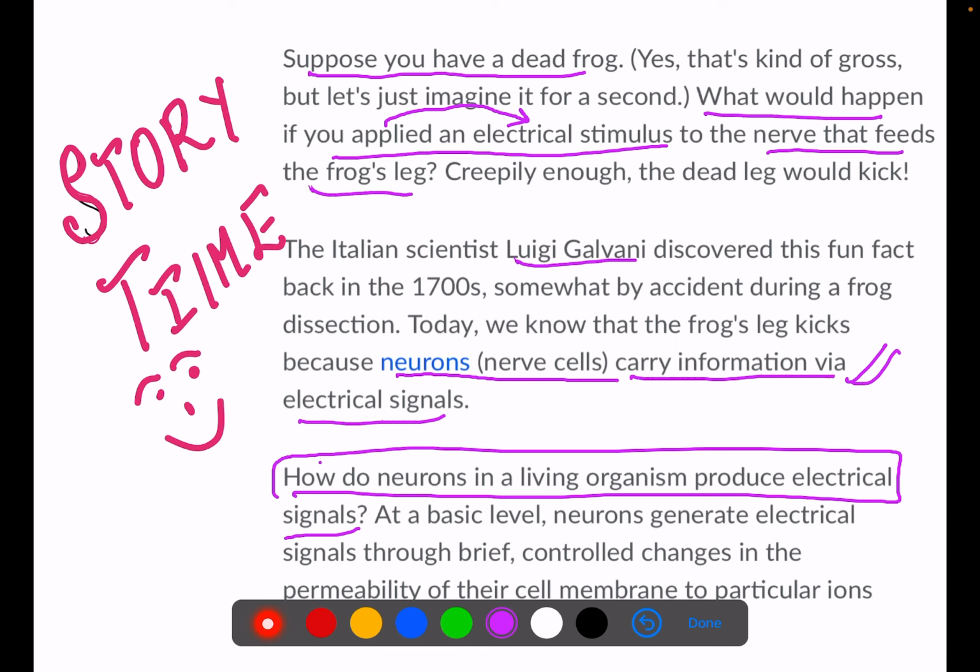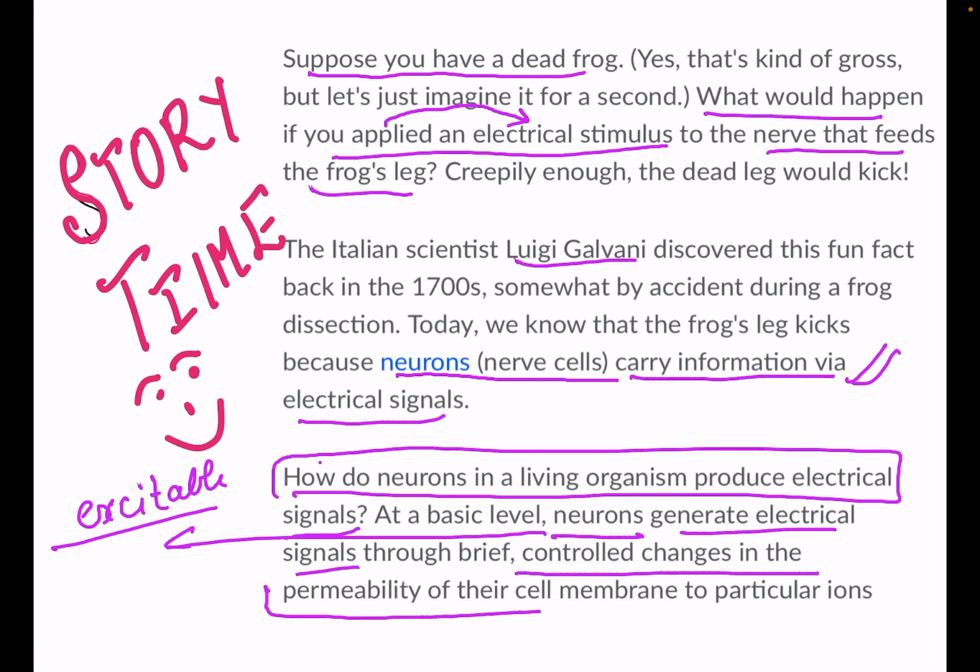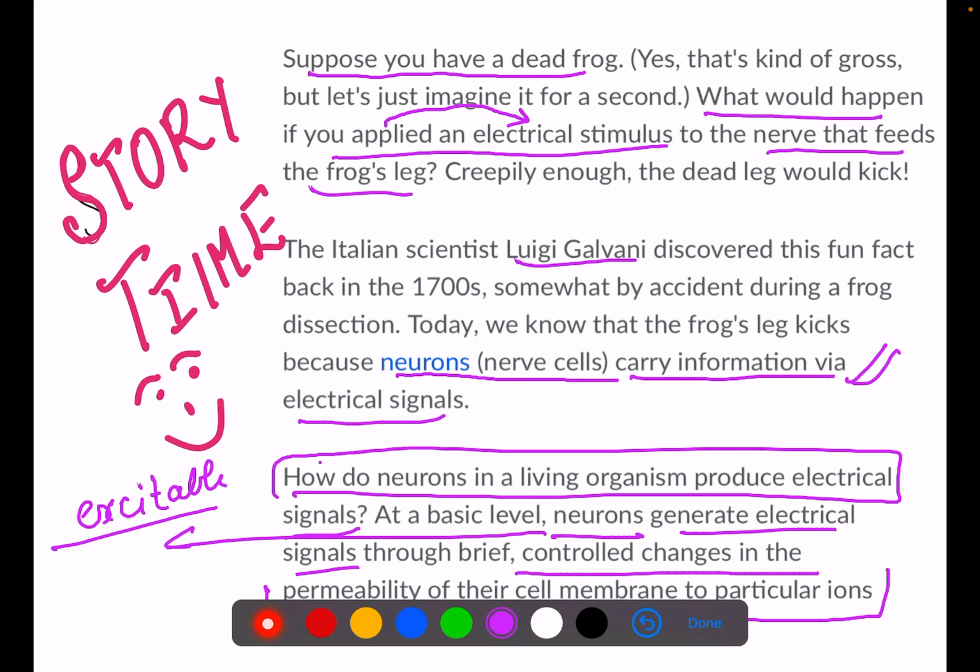It means these neurons are excitable bodies. They generate electrical signals which bring changes in the permeability of cell membranes for particular ions, and especially we are going to talk about sodium and potassium ions.